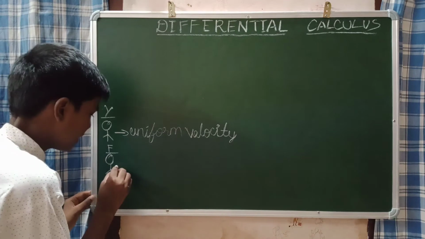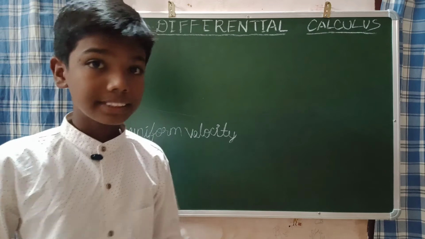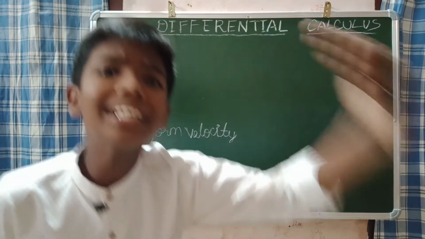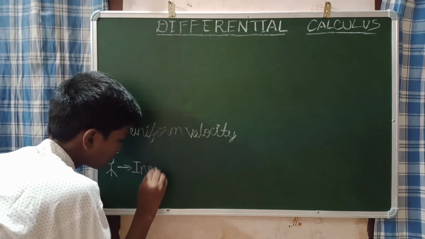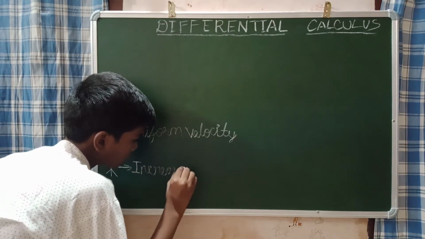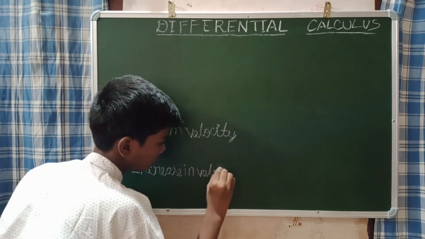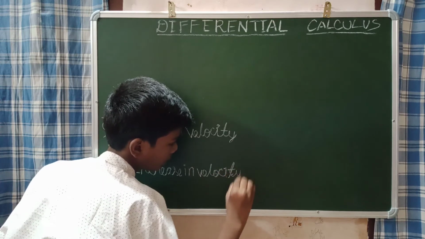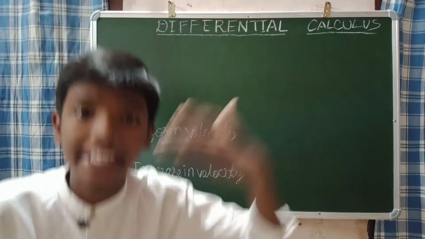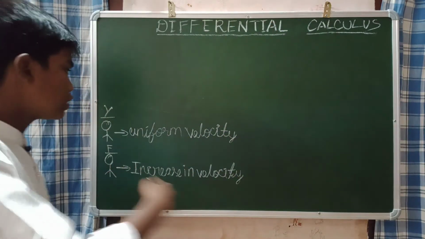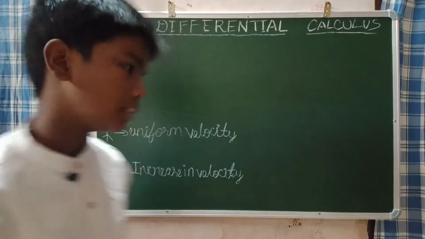But your friend is increasing his velocity every second. So the velocity of your friend increases, that means it increases every second. But your velocity in the running race is uniform. That means you are running at a constant velocity.